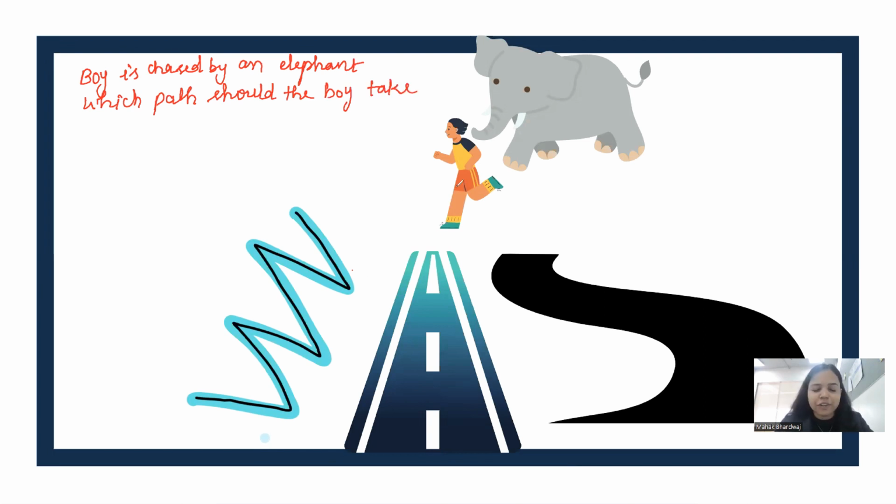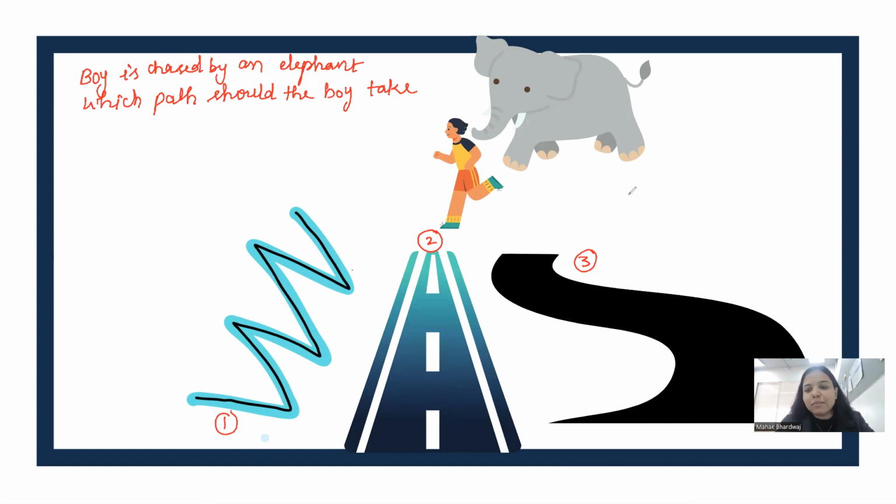You can see an elephant is running behind a boy. He has three paths to go. He can choose one out of the three paths. One is the zigzag path, then there is a straight path, and then there is a little curvy path. Okay, zigzag path, straight path, curvy path. Which path should he prefer so that he can save his life? Okay, so he should prefer the zigzag path.